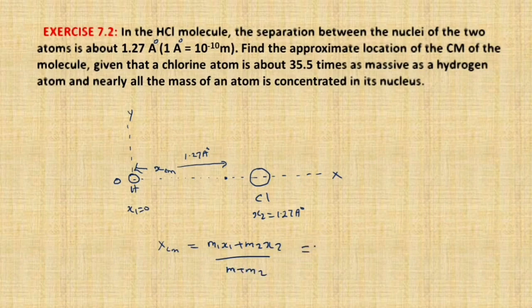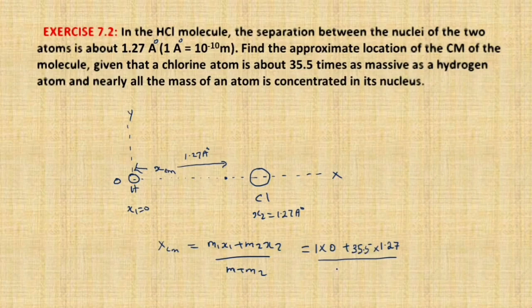Substitute the values here. What is m1? m1 is the mass of hydrogen, right? That is equal to 1, into x1 which is equal to 0, plus m2. m2 is the mass of chlorine, that is 35.5 times massive. So we can write 35.5 into x2, which is 1.27 angstrom, all divided by m1 plus m2.